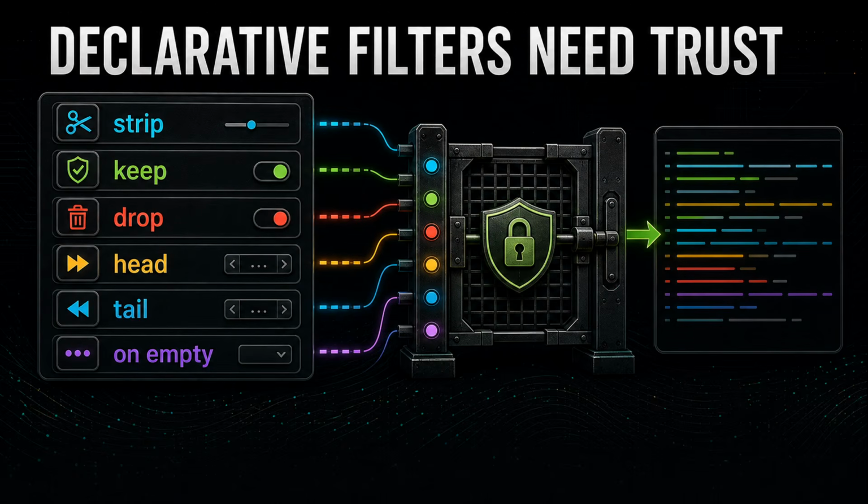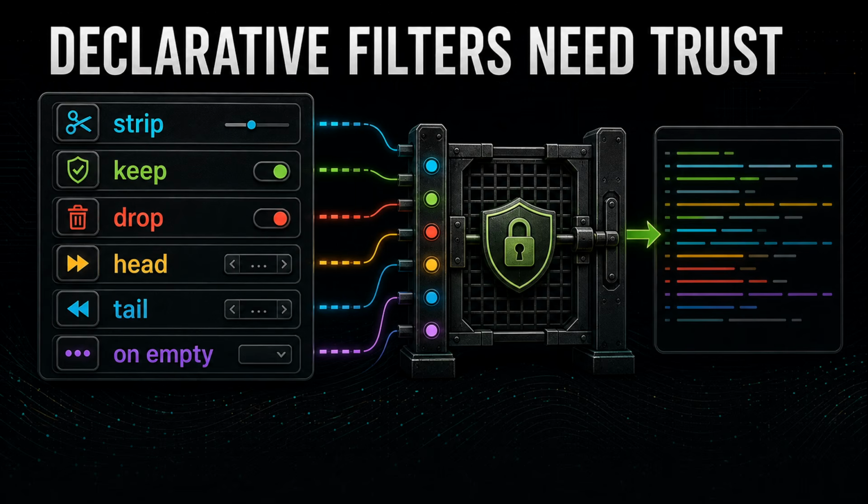The TOML filter path is a nice architectural compromise. For example, not every team wants to write Rust just to clean up one internal command. Exactly. A declarative filter can strip ANSI, replace text, keep or drop matching lines, take head and tail slices, cap line counts, and provide an on-empty message. Right. That is enough for a lot of boring but valuable cleanup, but it also creates a governance question.